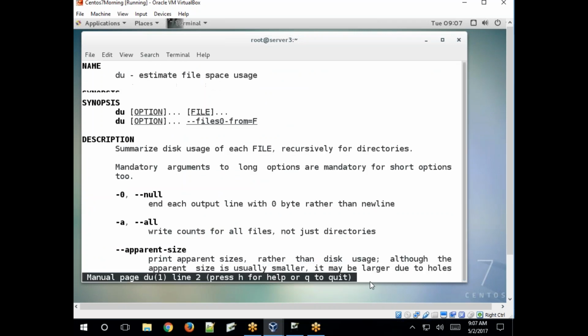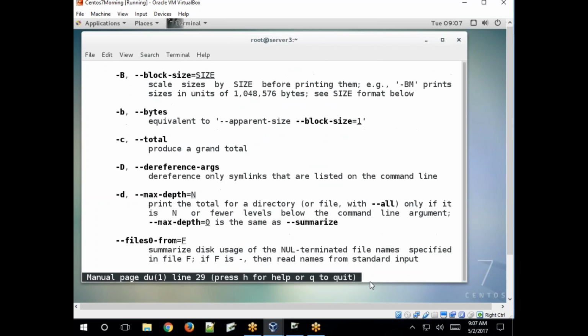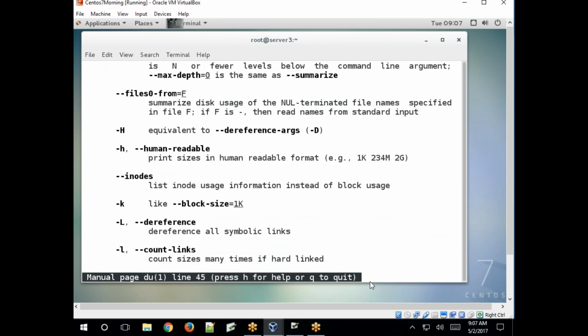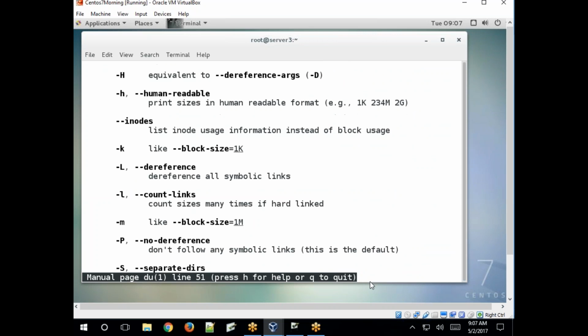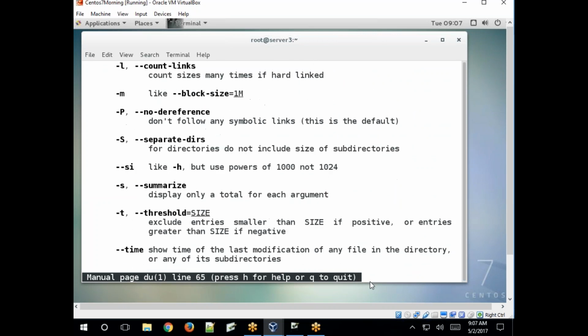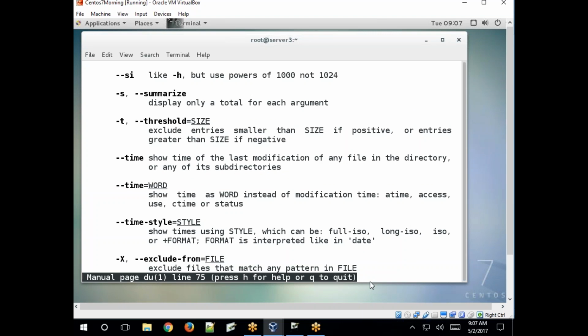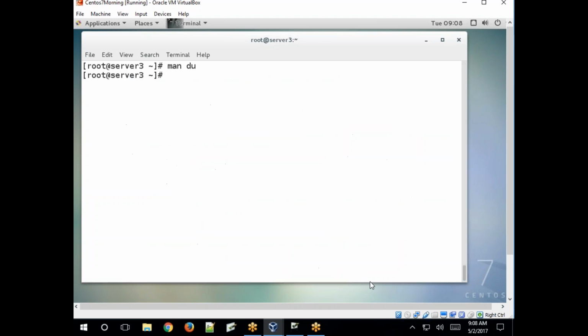Okay, you'll get a lot of options. Just use these options, execute and practice. If you have any queries, feel free to ask me. I'll execute and show you. Okay. Just go through the manual page.